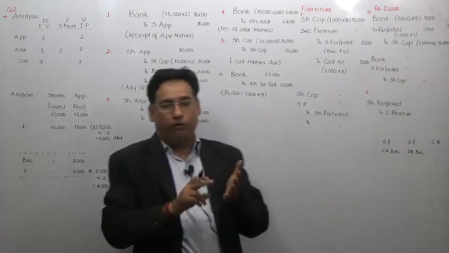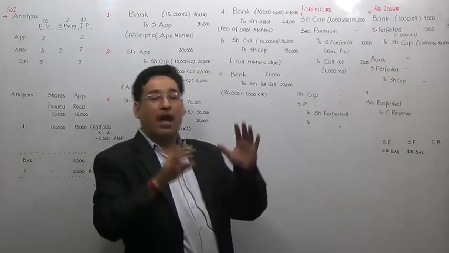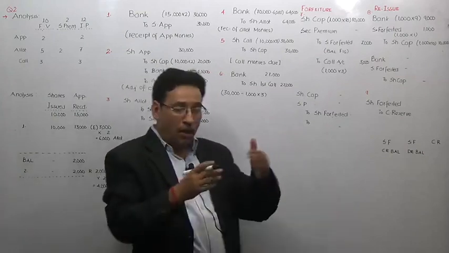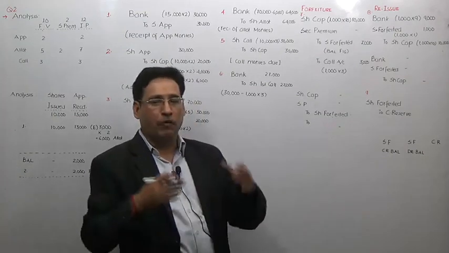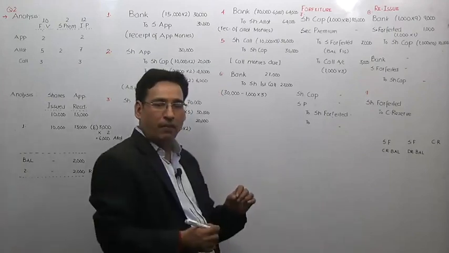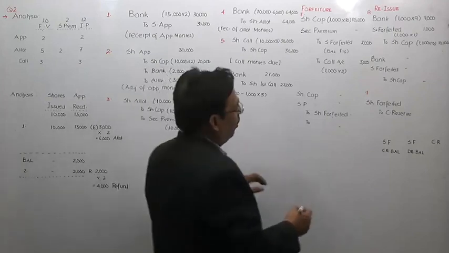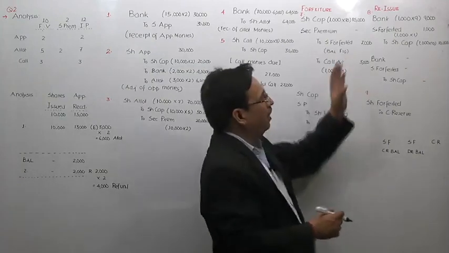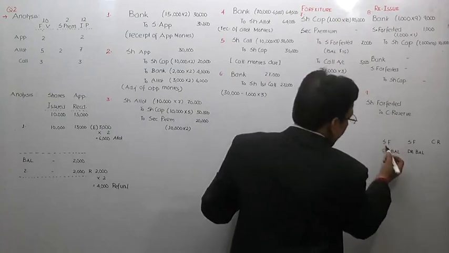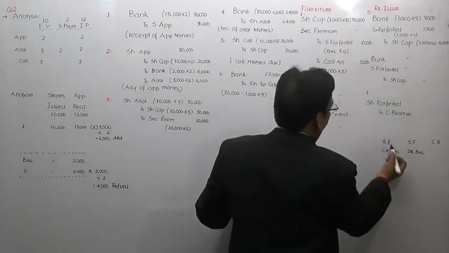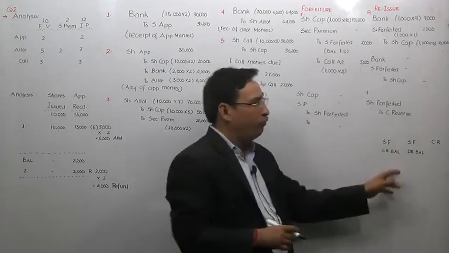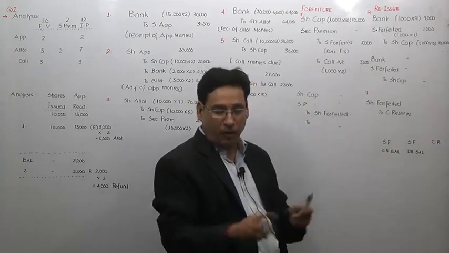So after having forfeited the shares and after reissuing the same, over the net process, the company will gain something which we can easily find out. For example, in this particular case, what exactly is the net gain to the company? Just pay attention. In order to compute the net gain, all you need to do is to have a look at the share forfeited credit balance and debit balance.